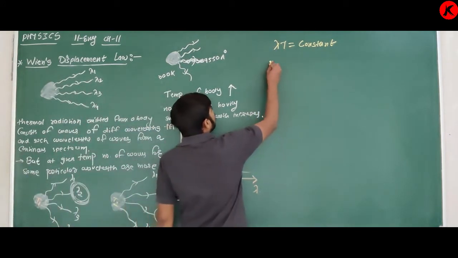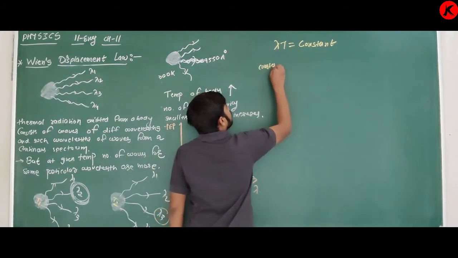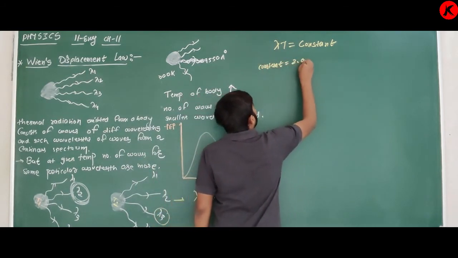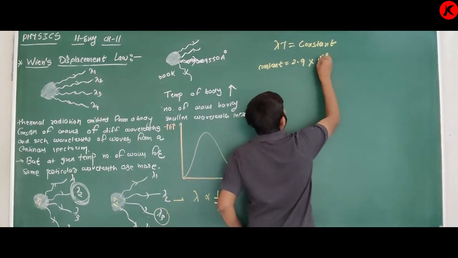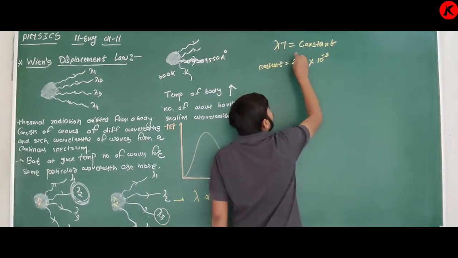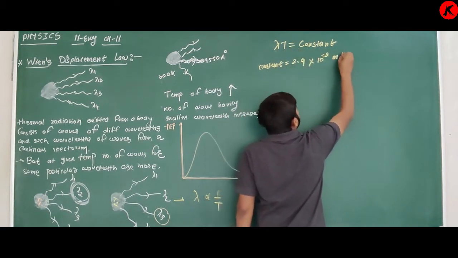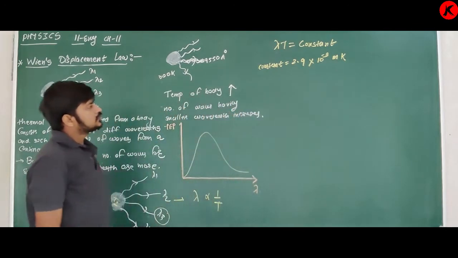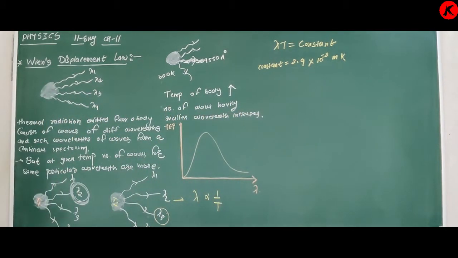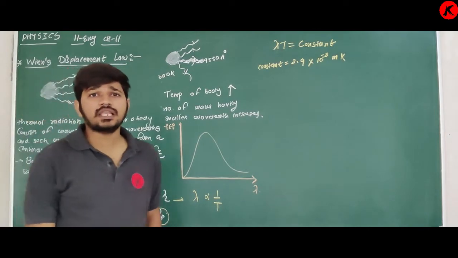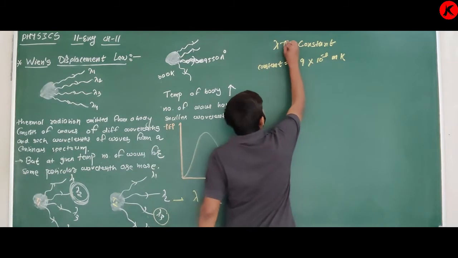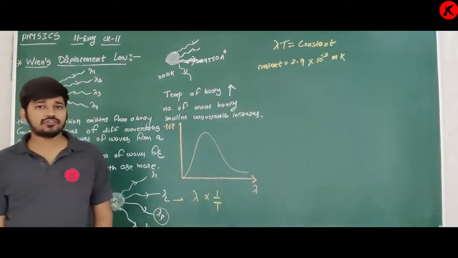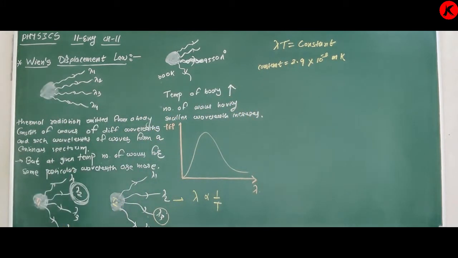And this constant is equal to 2.9 into 10 raised to minus 3. Lambda has the unit meter, and temperature has the unit Kelvin. So this one point you have to remember: lambda T is equal to constant. You can solve many questions from this equation. So it is Wien's displacement law that you have to remember.